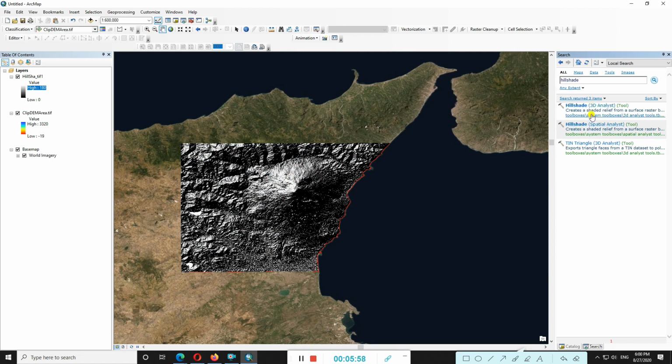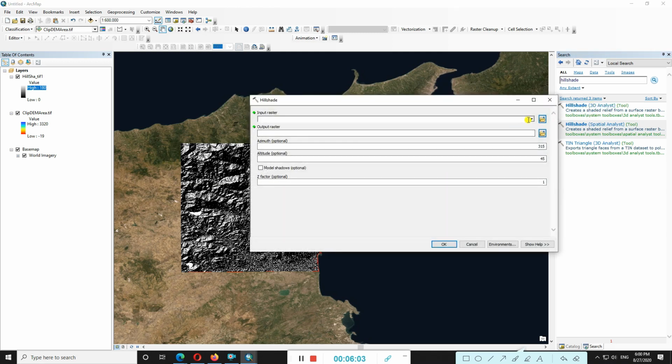Just click on, just adding here the DEM file. We add here the altitude option as 35. Mode shadow option, just click on OK.